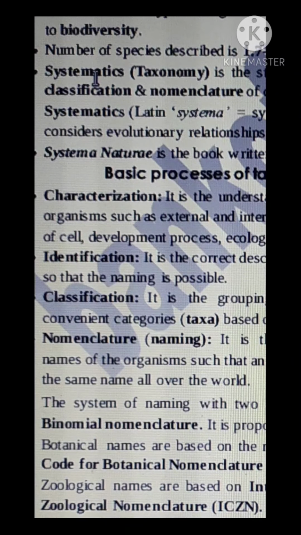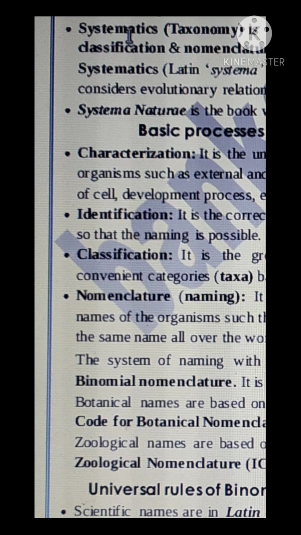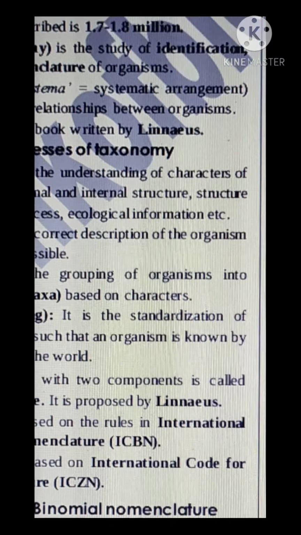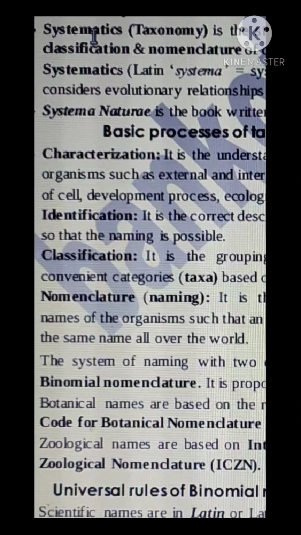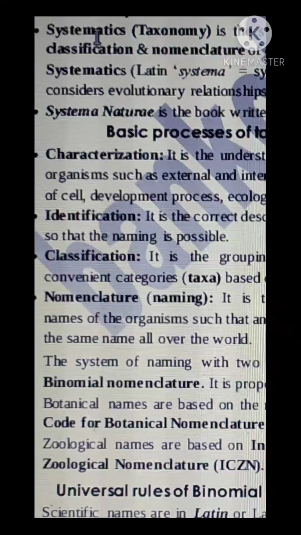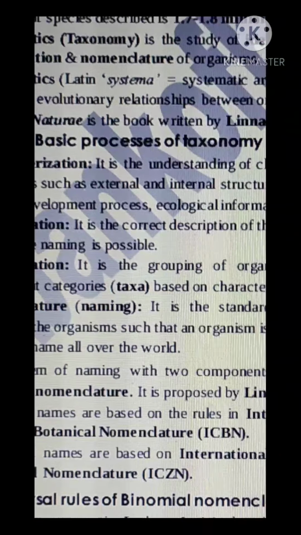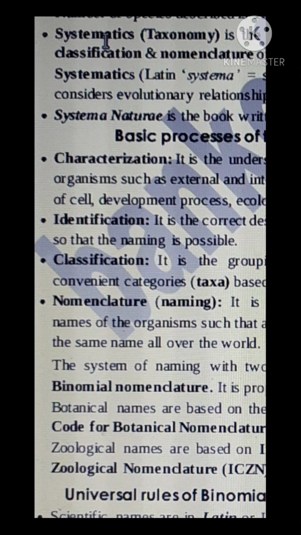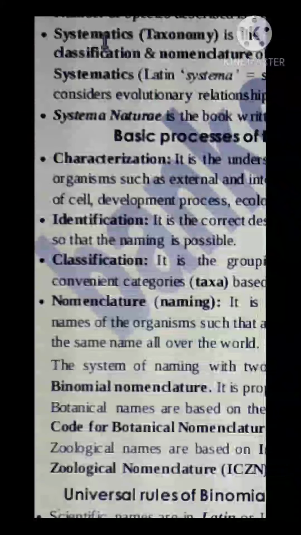Then second is identification. What is identification? It is the correct description of the organism so that naming is possible.